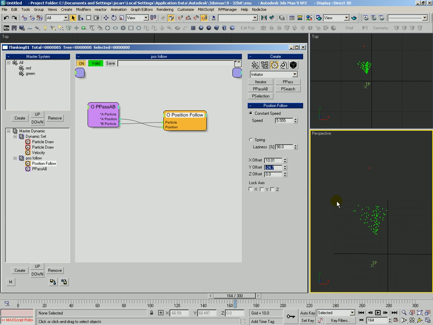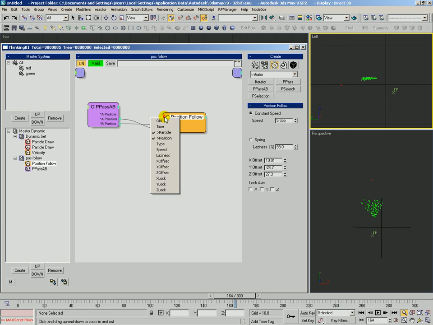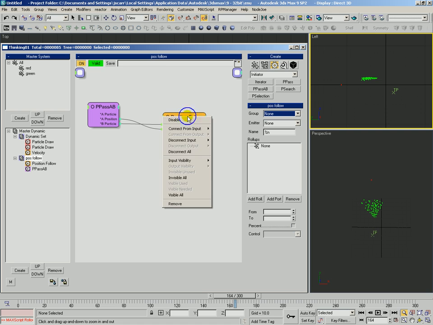And then of course let's switch to this top view. If we added a z offset, it's going to put them up above there. So just remember, these offsets are going to be for whatever the position coming in. It's going to be like a position offset from that position. And you can actually expose these parameters. Go ahead and do that now.